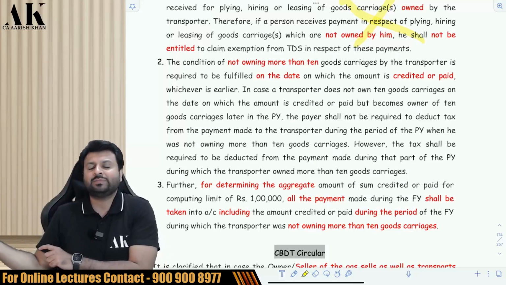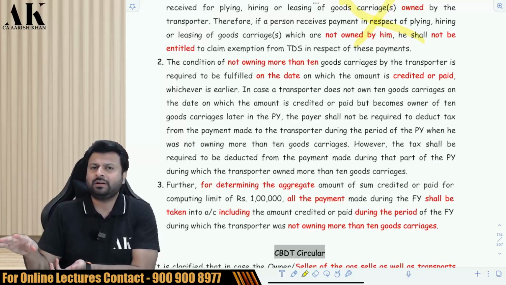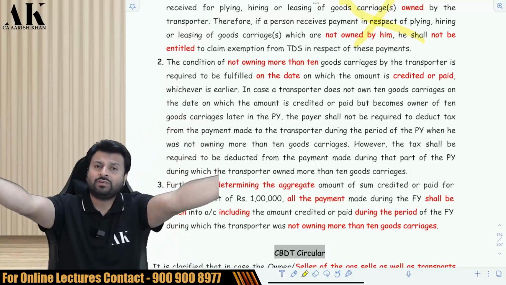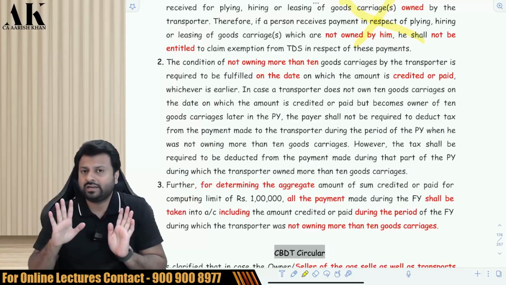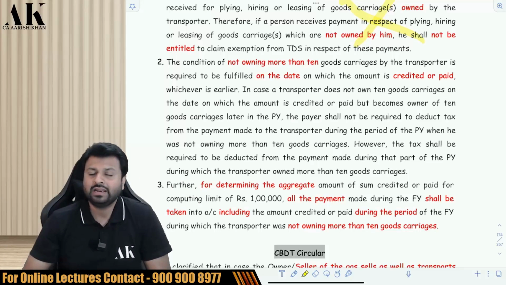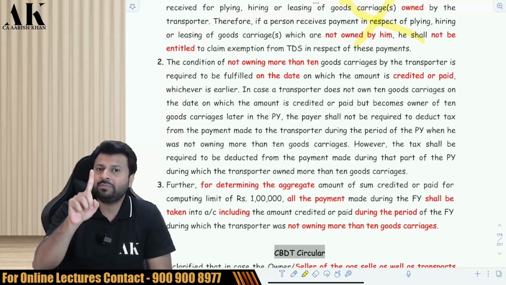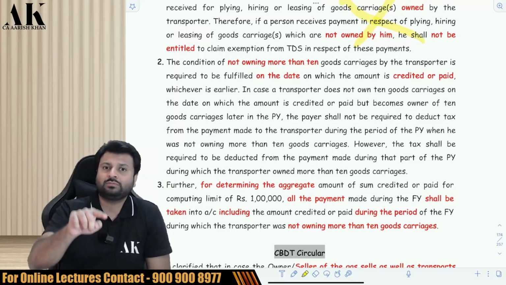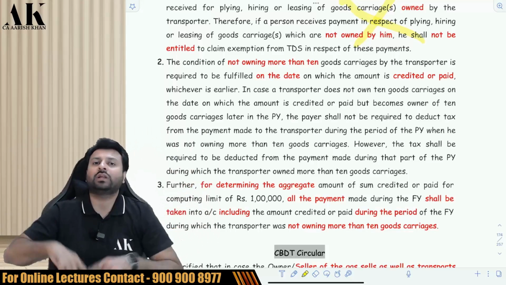So if last month the vehicles were 8 and you made a payment of 50,000, you did not deduct the TDS, and in the current month if the vehicles increase to 11 or 12, you are not supposed to go back and deduct the TDS. You are not supposed to do anything. But yes, now when you make a payment, if the single payment exceeds 30,000 or if the aggregate payment exceeds 1 lakh, you are supposed to deduct TDS on the entire amount.